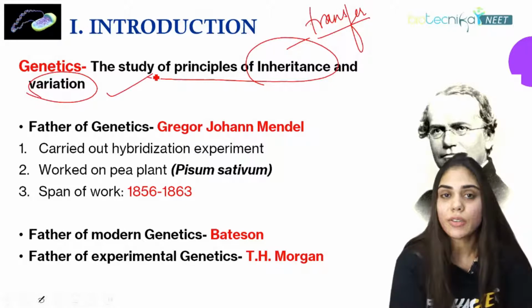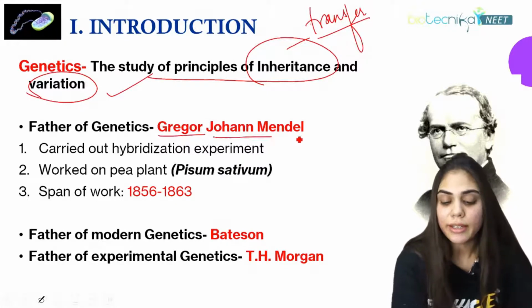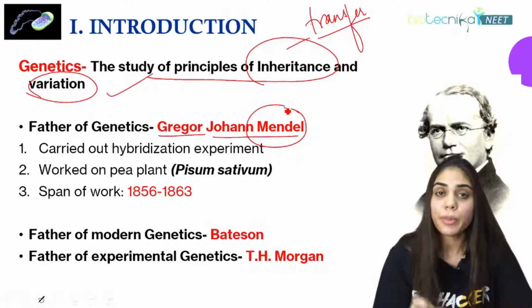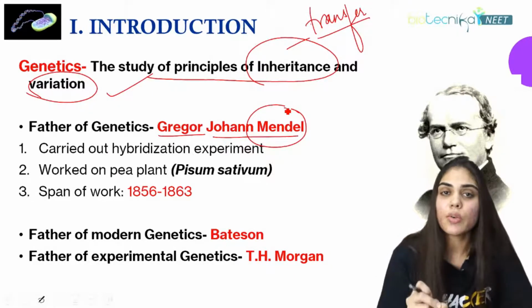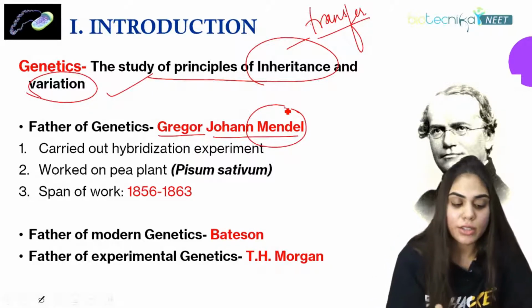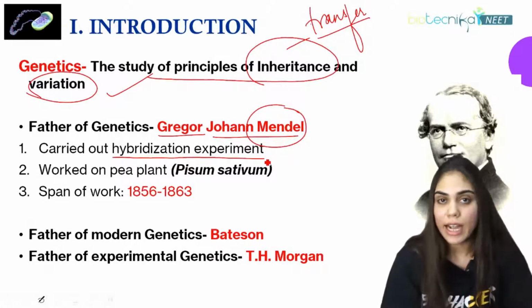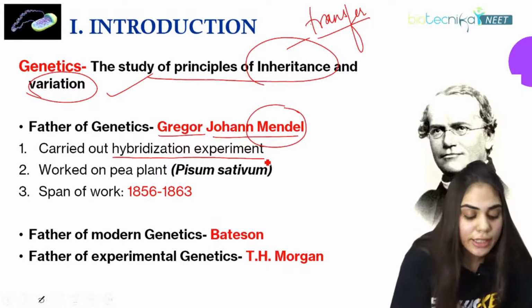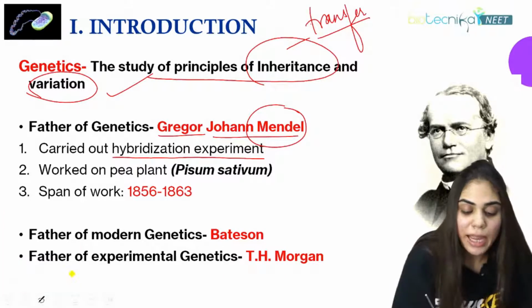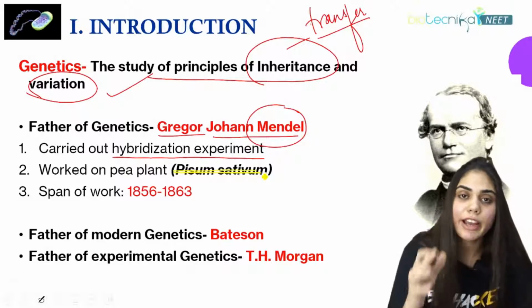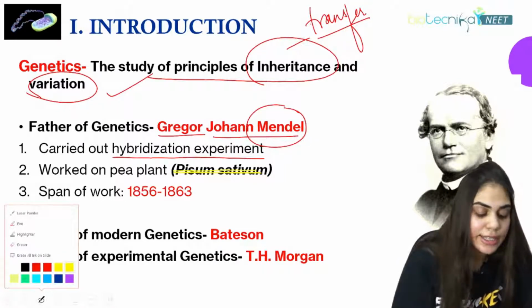So who is the father of genetics? Gregor John Mendel is the father of genetics. Why is he known as the father of genetics? Because he is the very first man who started his work on genetics. Firstly, he carried out hybridization experiments in garden pea. What is the botanical name for garden pea? It is Pisum sativum. You can find a question from this in the exam.